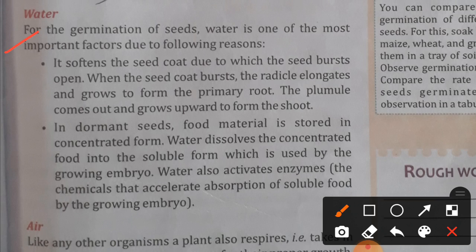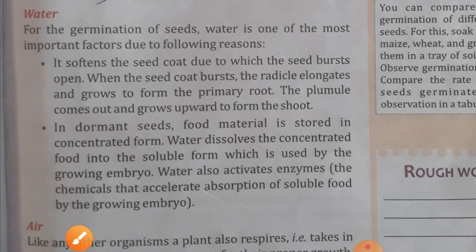Now next point, the dormant seed's food material is stored in concentrated form. Water develops the concentrated food into soluble form, which is used by the growing embryo. Water also activates enzymes, chemicals that accelerate absorption of soluble food. So water is a very important part of the germination of a seed.